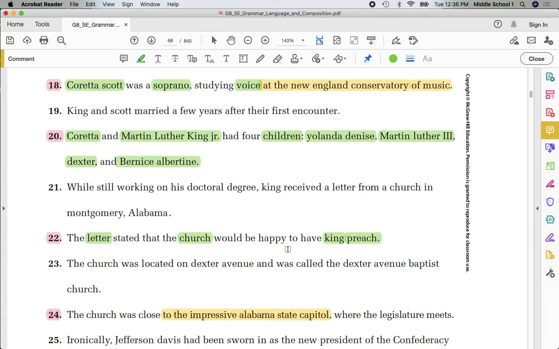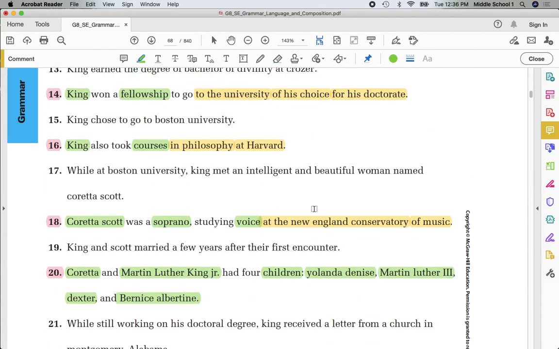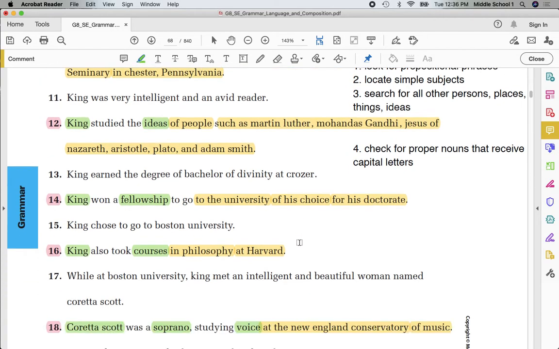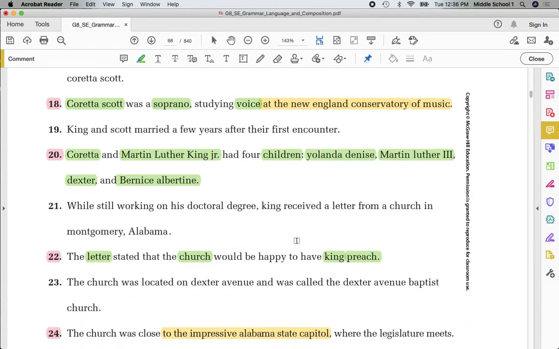Again, if we go back up and we take a look at our rules, you'll notice that if we follow these rules consistently, we're going to be able to identify the nouns in the sentence much more easily. Look for those prepositional phrases. Today, for a visual, I highlighted them in yellow. Number 2, locate those simple subjects at the beginning. Remember, they can be common or they can be proper. All other persons, places, and things, you'll see how we're picking them up as we go through the sentences. And then lastly, proofread to make certain all of those proper nouns have been properly capitalized.